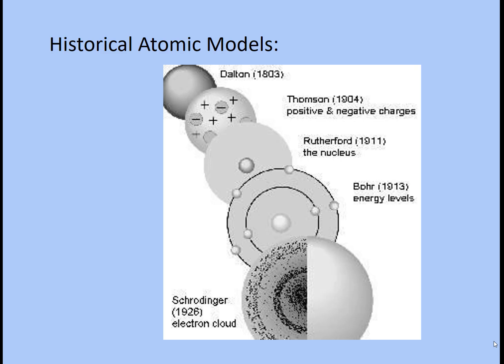And then we have modern day quantum mechanics or atomic theory. Schrodinger talked about how electrons are waves and that we have probability areas of where we will find them. But as far as knowing the path of an electron and exactly where an electron is, we don't know that. We have a 90% probability of where we would find it in these certain energy levels outside the nucleus. And so that is called quantum mechanics. And that is our current model of the atom today.